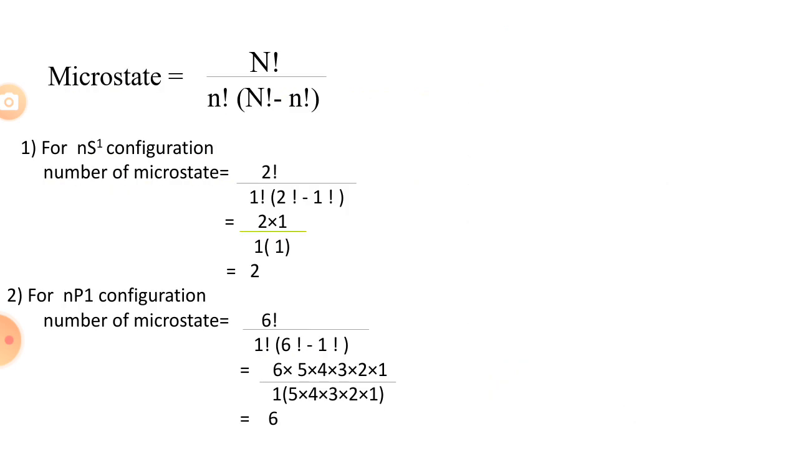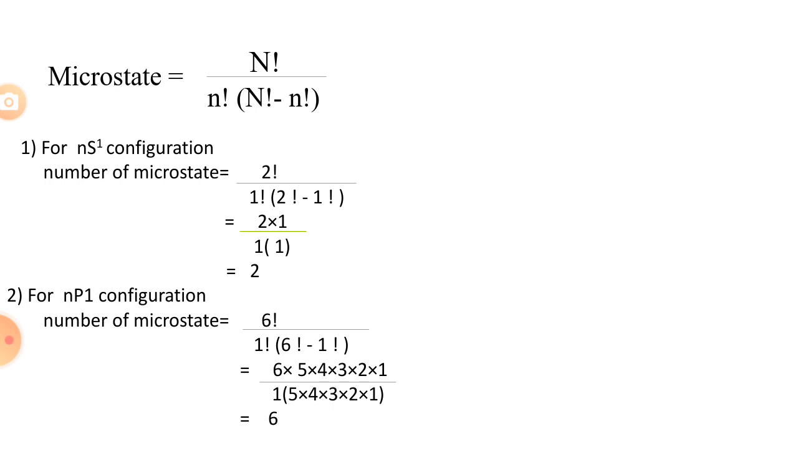Now there are some problems or examples of how to calculate microstates in different systems. We can use this formula: capital N factorial divided by small n factorial into bracket capital N minus small n factorial. Problem number 1: for the ns1 configuration, where n is any number, what is the number of microstates? ns1 means this is an s orbital having only 1 electron.